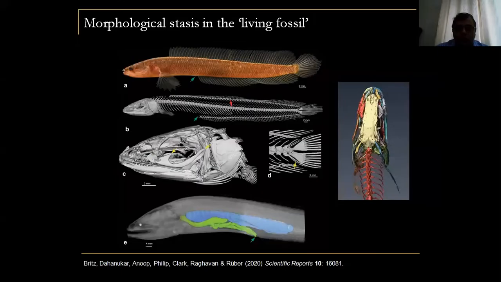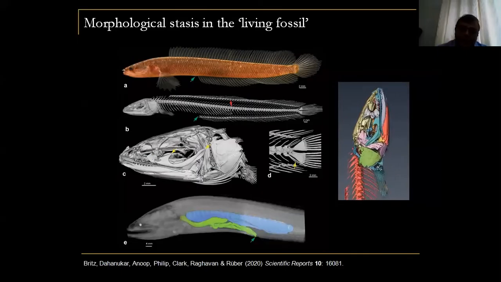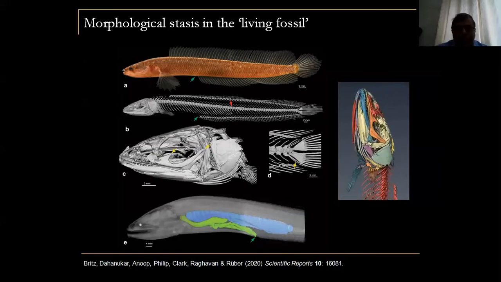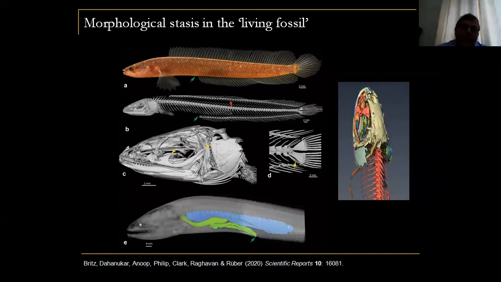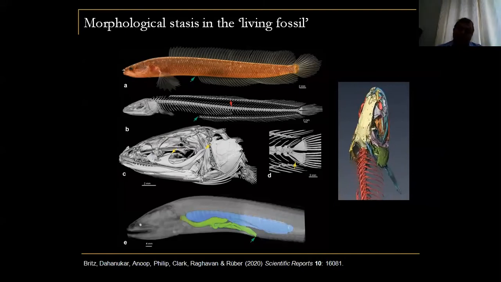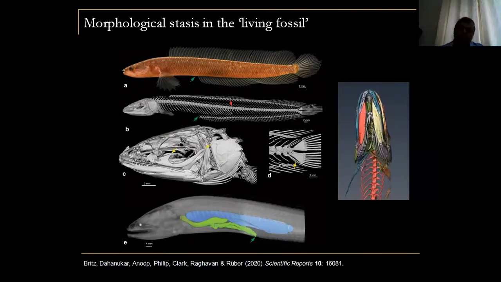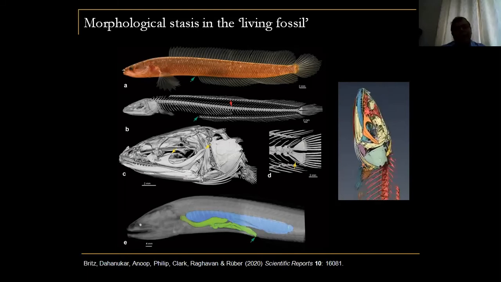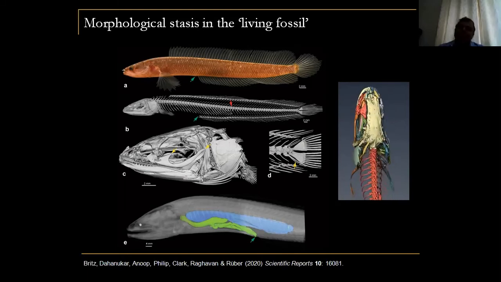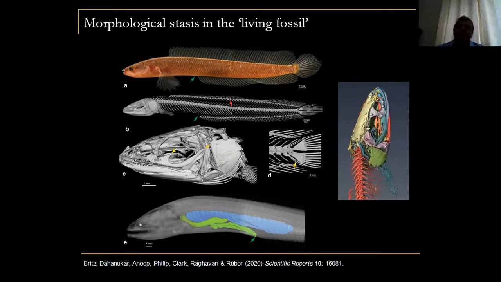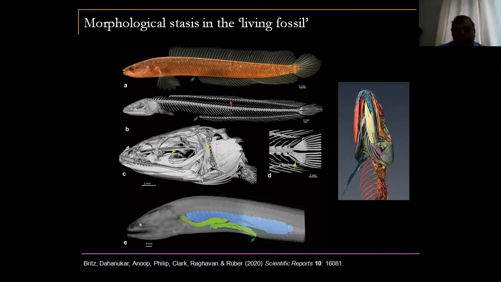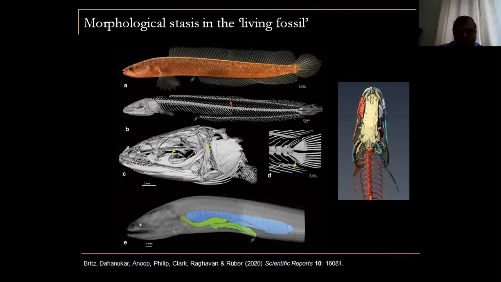When we started looking at the details of anatomy, the osteological structures, and other interesting anatomical features, we realized that it actually retains a lot of characters which are primitive to other channids. Parachanna and Channa have certain derived traits which are lacking in this organism, and this organism has more ancestral traits which are found in related taxa like the Anabantiformes, Anabantoidea and Nandoidea.